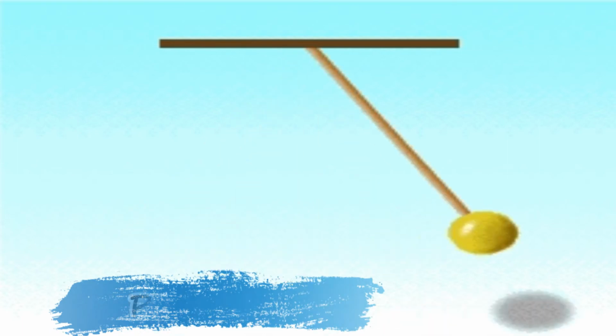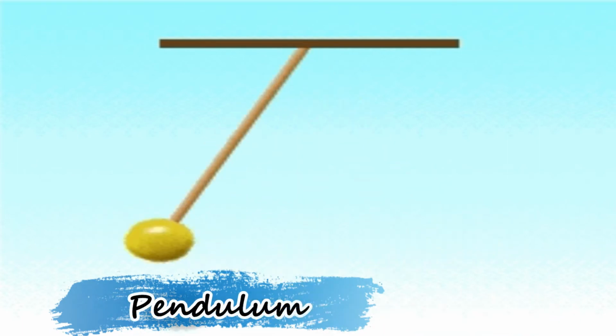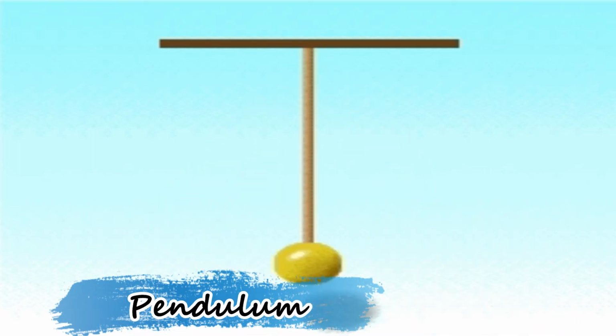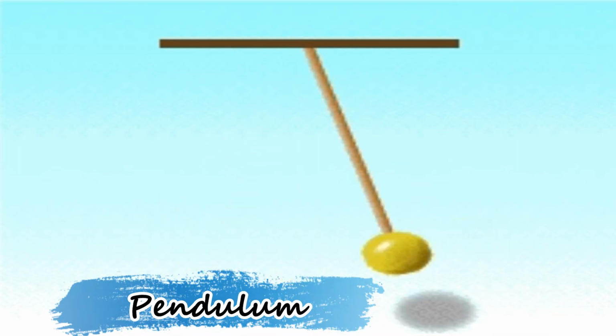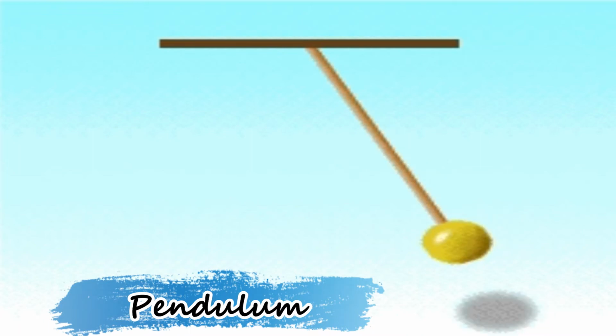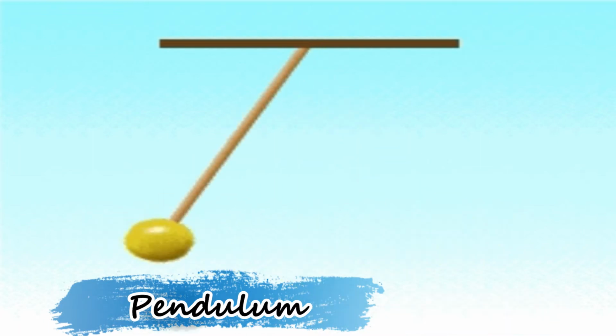Pendulum. The pendulum works on the same principle as the swing. If we push the pendulum, it will move back and forth. Continuous pushing at irregular time intervals will not build up its motion. If regular pushes are given to the pendulum, its motion can be built enormously.